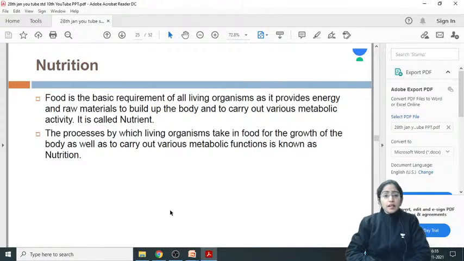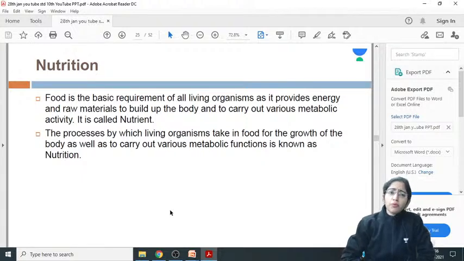Starting with nutrition, let us go with what is nutrition. If I'm talking about plant nutrition, what am I talking specifically about? Autotrophic nutrition, in which I'll be talking about photosynthesis. Before I start with plant nutrition, let me go ahead with what is nutrition. If I ask you students what is nutrition, what will come to mind?